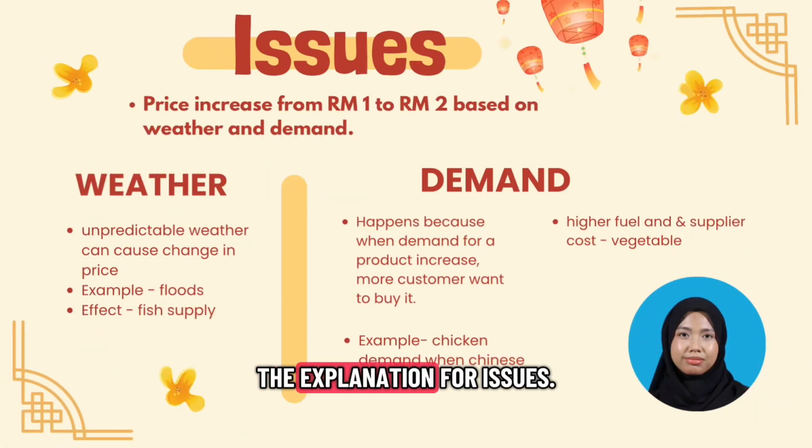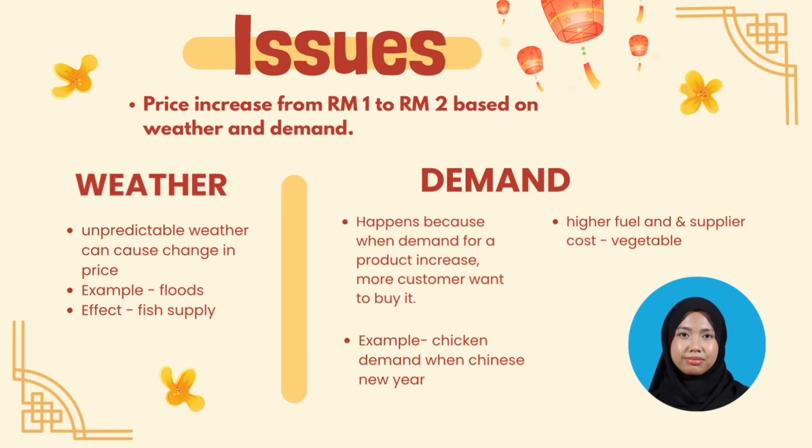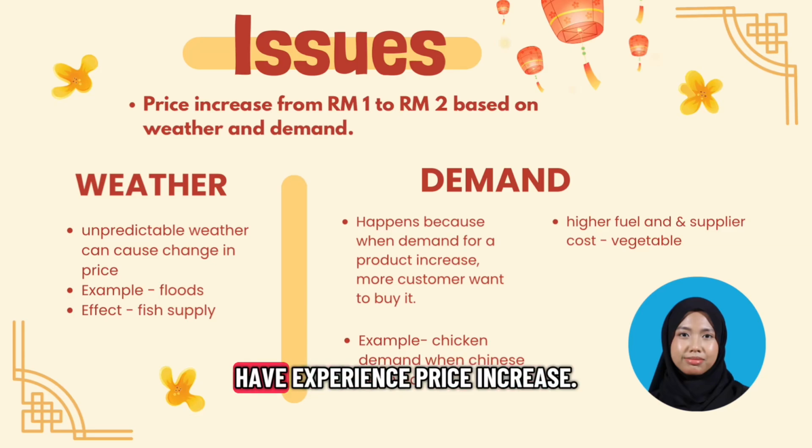So this is the explanation for the issue. This issue discussed the increase in the price of fish and vegetables in the market by around 1 ringgit to 2 ringgit per kilogram. Based on the news from Harian Metro, several essential food items such as mackerel, golden pomfret, sea bass, and some vegetables like long beans, cabbage, and ginger have experienced price increases.